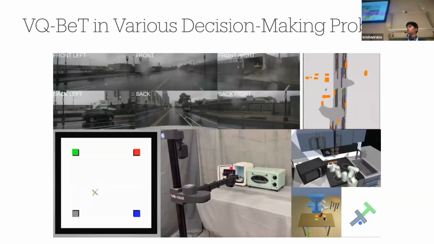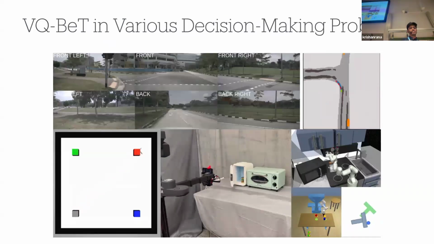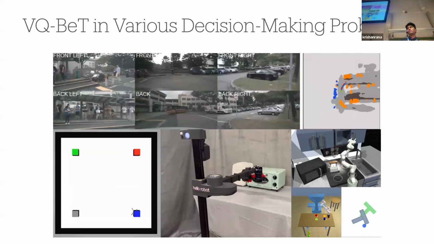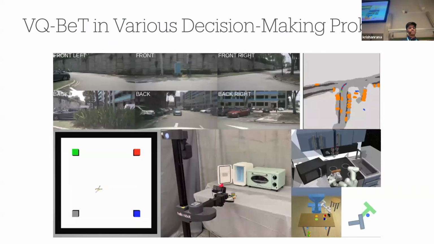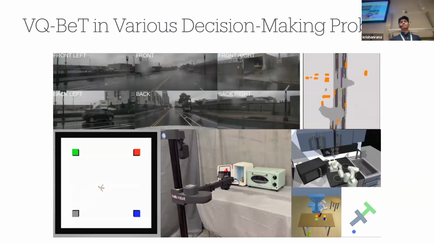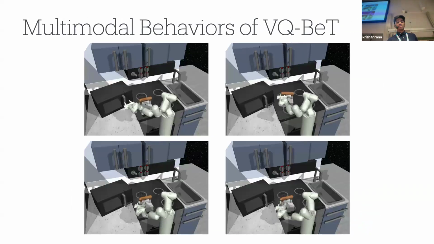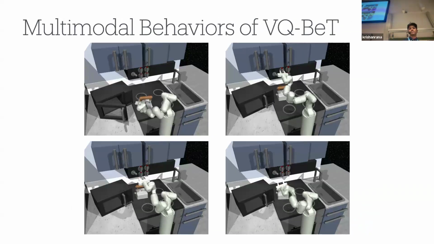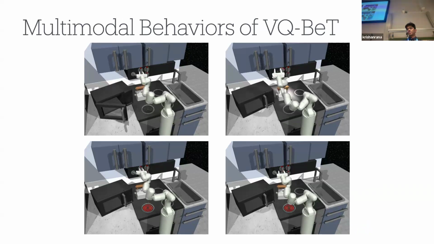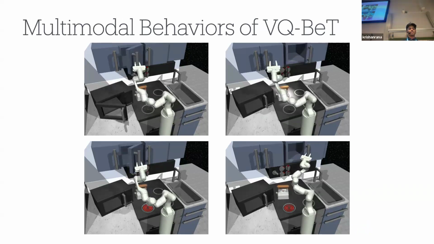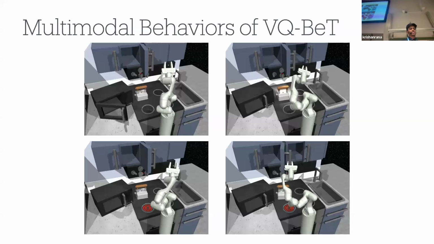We apply VQ-BeT to a wide range of simulated and real-world decision-making problems, both conditional and unconditional, including manipulation, locomotion, and autonomous driving. Here, you can see some generated behaviors of VQ-BeT. In this manipulation task, VQ-BeT learns multimodal behavior from demonstrations. As you can see, tasks are performed in different orders. Note that in all 4 videos, the robot begins from the same start state, but since a different action is sampled at the start of each trajectory, the trajectories differ.